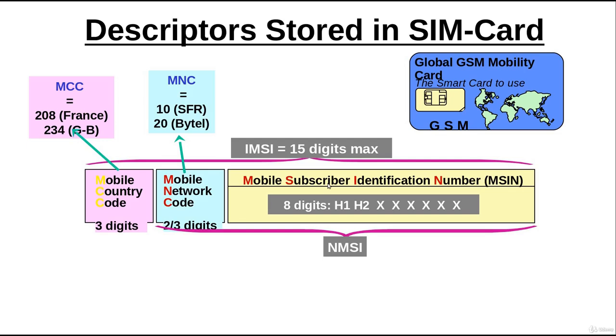This MSIN number along with the mobile network code basically makes your national mobile subscriber identity, and if you combine it with the mobile country code, then this is your IMSI, which is a 15-digit number.